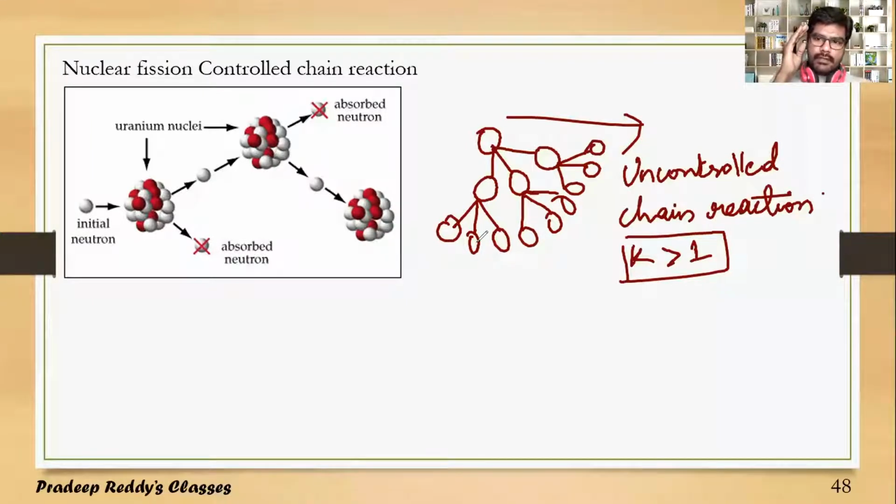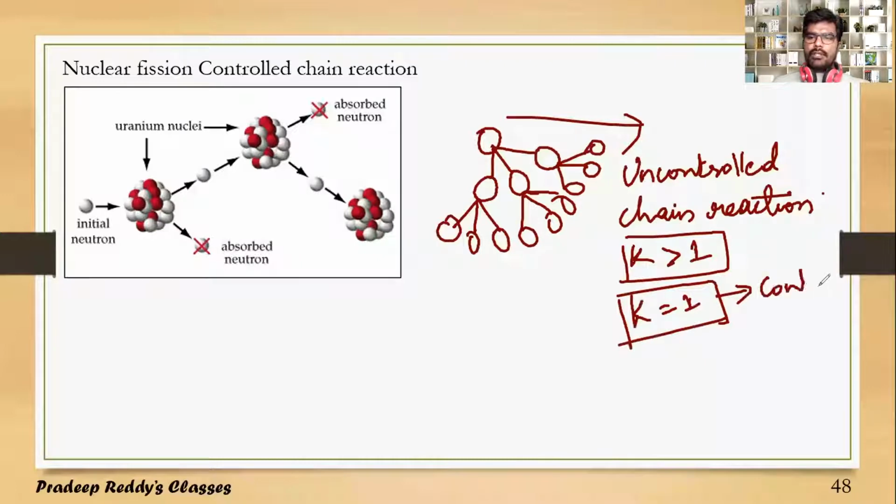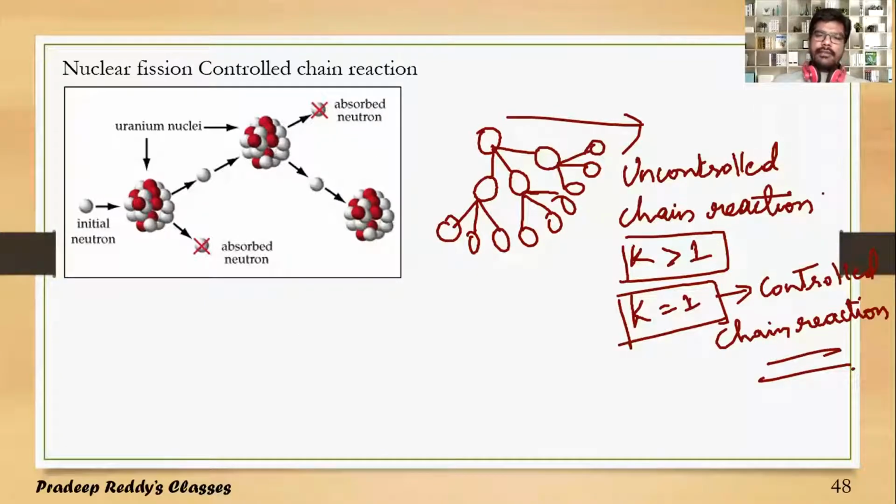That means if you are somehow making the K value equal to 1, then it is said to be controlled chain reaction. Somehow if K value is made equal to 1, that means the fission rate in the second generation and first generation is the same, third generation and second generation is the same. If the rate of fission is maintained constant, then such type of reaction is said to be controlled chain reaction.